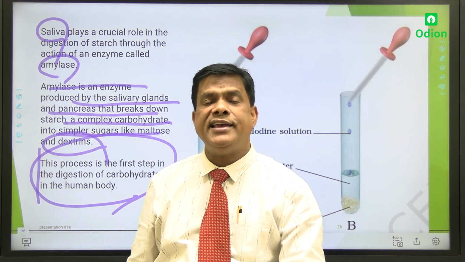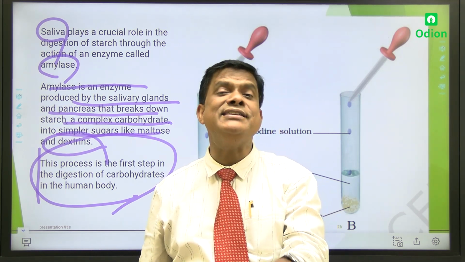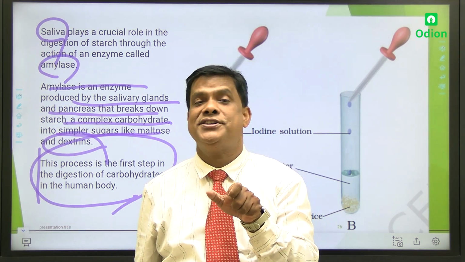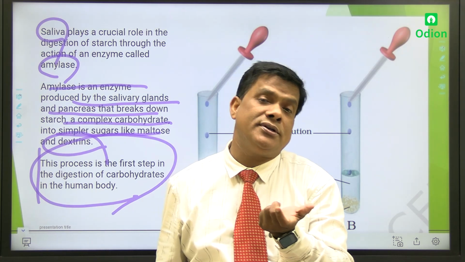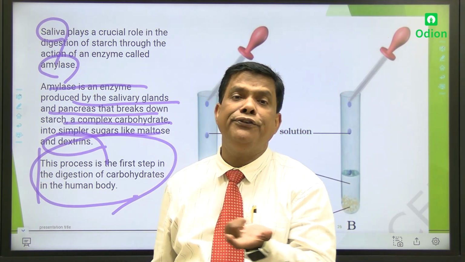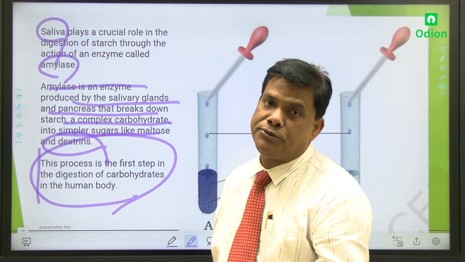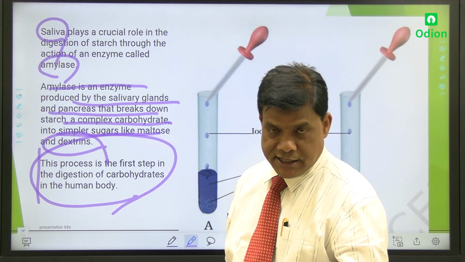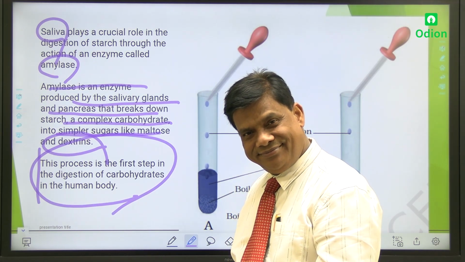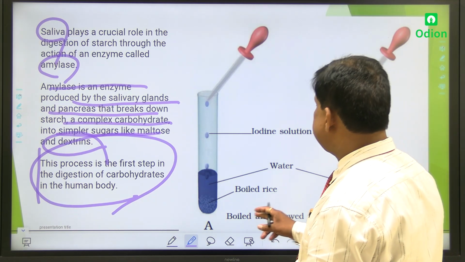So that's why digestion starts from the mouth of the human body. And which nutrient is digested there? The carbohydrate. Carbohydrate is sugar, and indirectly it is sweetness that is available in different foods, like in the case of rice, chapati, and potato. You should know that. And there is a very good test for the saliva.